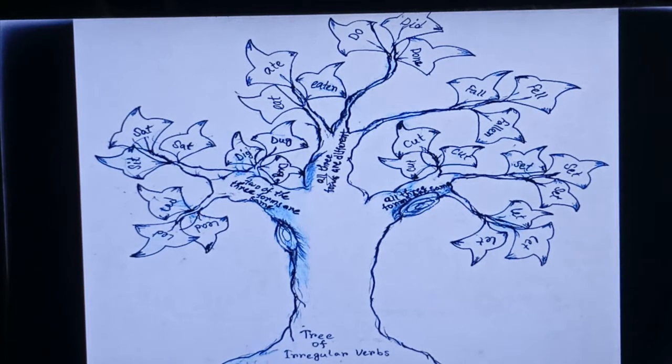Look at the middle one now. All three forms are different. In this section some other sections have come out. You can see one of these sections has three leaves. The first example is eat, its past is ate, and past participle is eaten. You can see when I am converting it into past and past participle, it's becoming different from each other, isn't it? So all three forms are different.